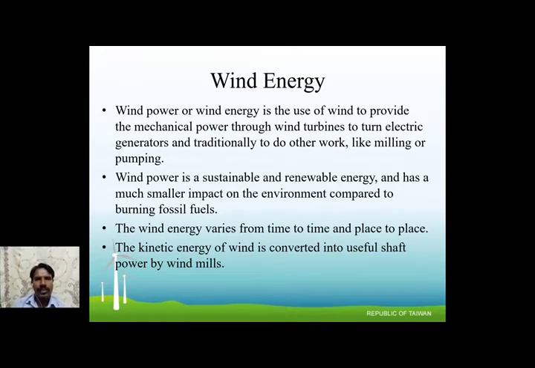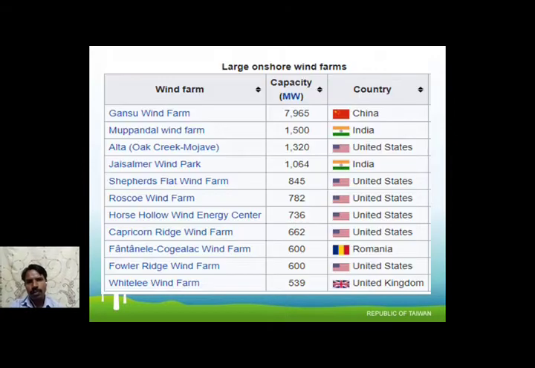The wind energy varies from time to time and from place to place. These are some of the disadvantages. We cannot place a windmill at just any place on the surface. The kinetic energy of wind is converted to useful shaft power by the windmill. This is the working principle of the windmill.